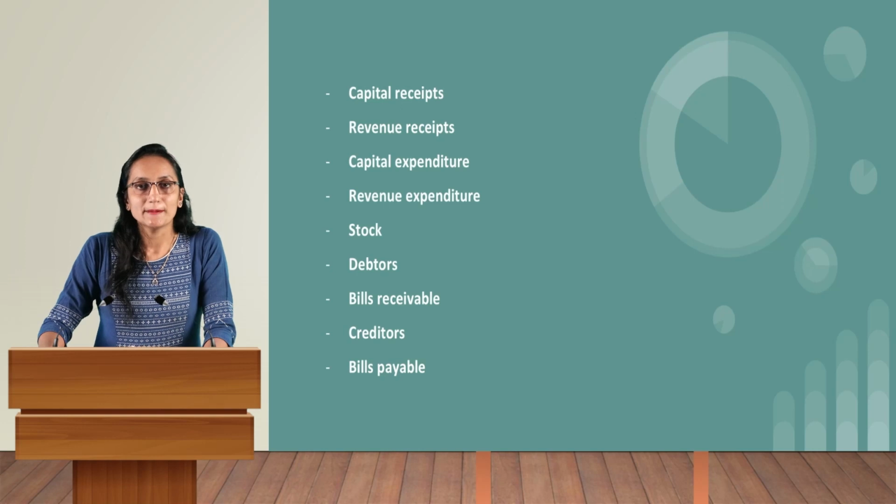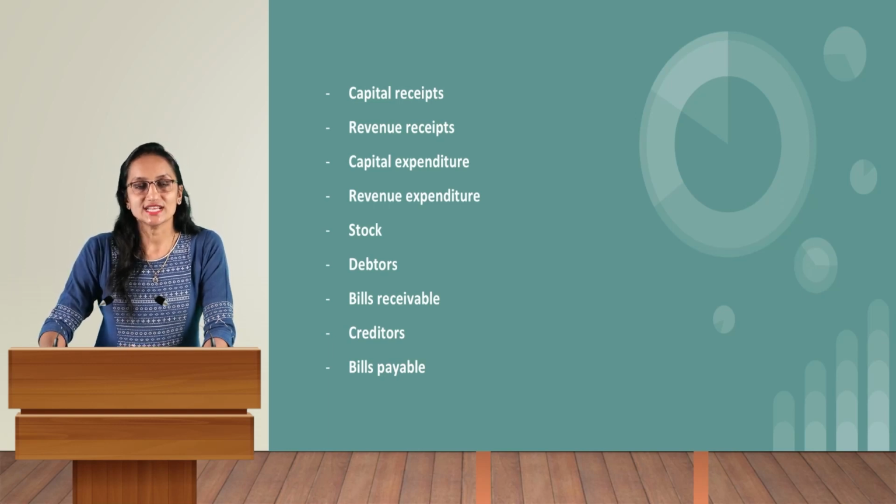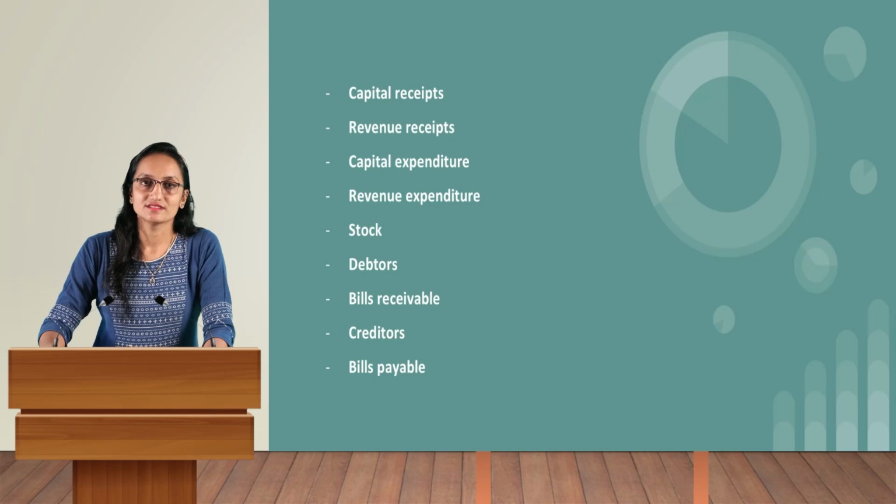Bills payable. Bills payable is the bill that denotes that the person has to pay the money. Here, bills payable with the business owner denotes that the business owner has to pay the money to the people from whom the goods have been purchased for business purposes. So that would become bills payable.